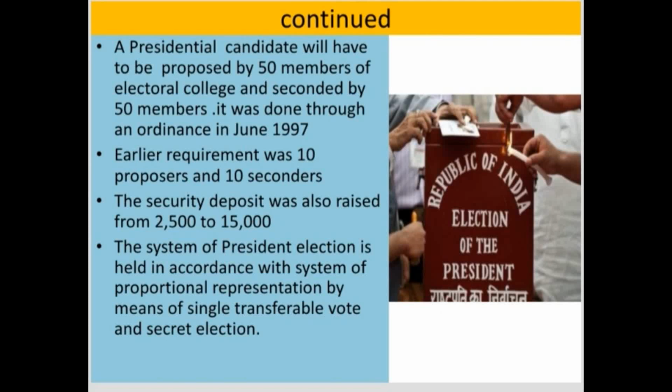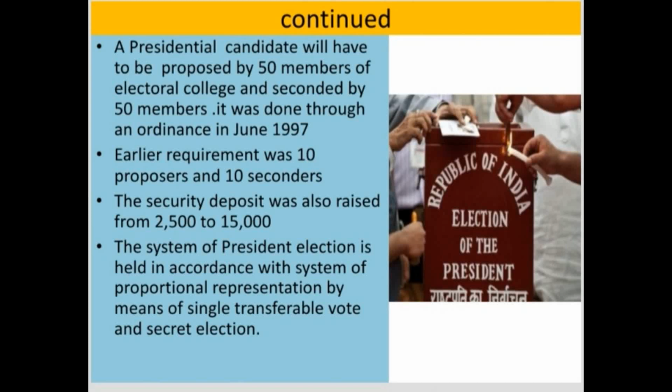After knowing the composition of the electoral college, now let us understand how this electoral college will be involved in the process of electing the president. There will definitely be a number of contesting members.